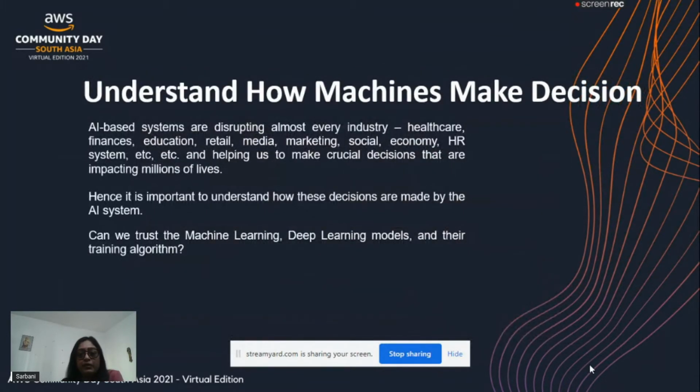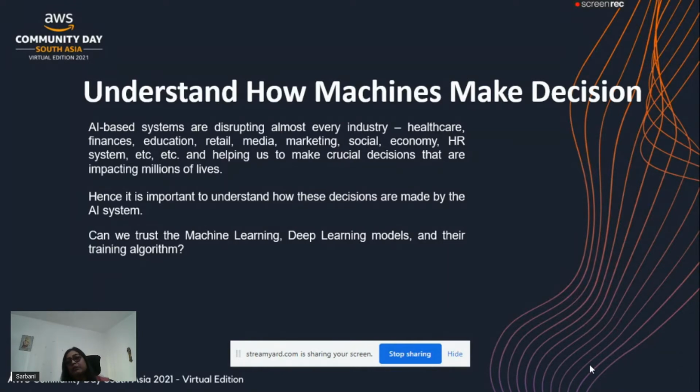When we are talking about decisions, we have seen that machine learning and AI systems are making a lot of life-saving decisions in healthcare. When a model is predicting whether a patient has cancer or not, we can understand how important that decision is. So in every area of the entire life cycle of the model, we need to check whether we are able to trust the decisions. Am I good to trust the machine learning model? Am I able to explain the outcome, or can I trust the model decisions?